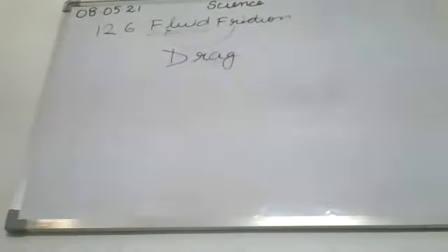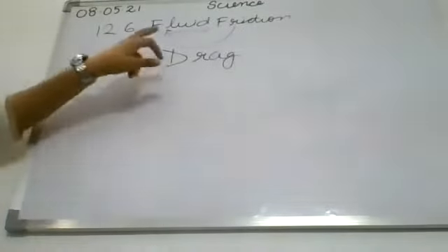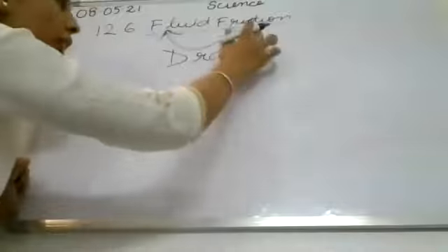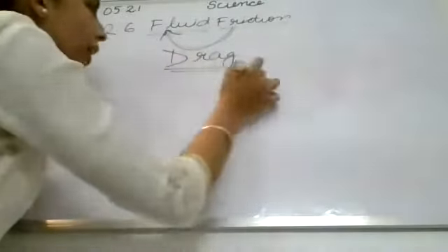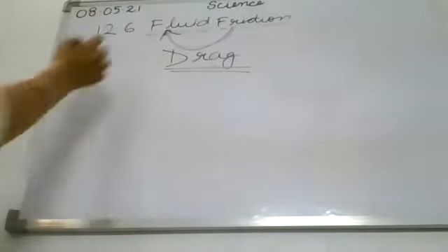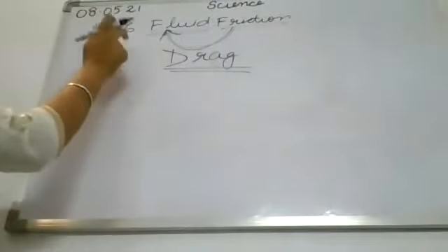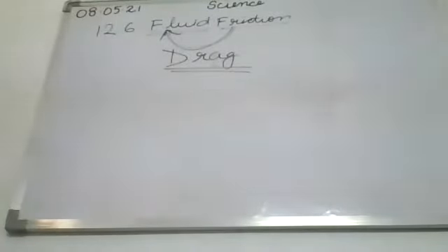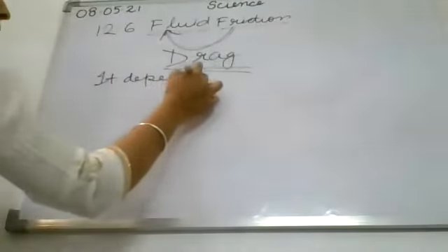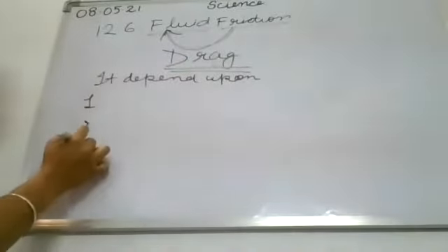Its other name. Okay, so the frictional force exerted by fluid. I have told you the friction that is exerted by fluid is called fluid friction or drag. It is also called drag. Clear? So now, on which factors does fluid friction depend? It depends upon, please write it or underline it in your notebook.